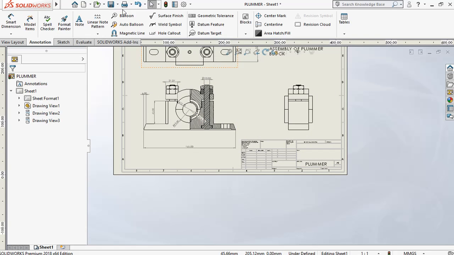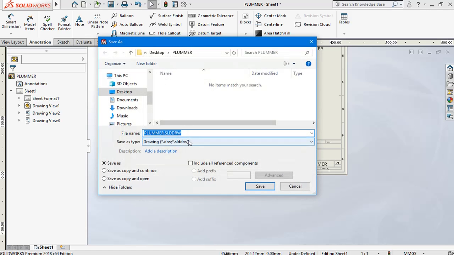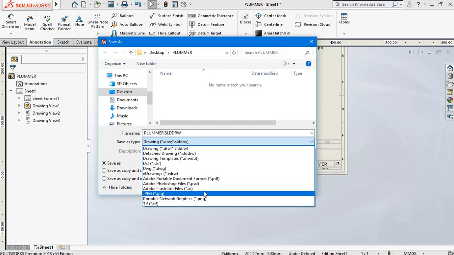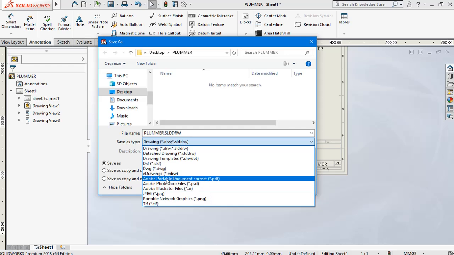Now we should save this in PDF. You can see it as a portable document. You should save that drawing in PDF format.